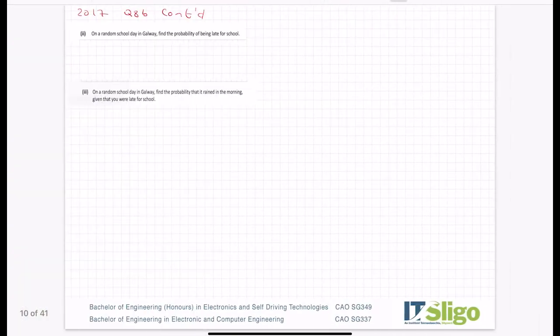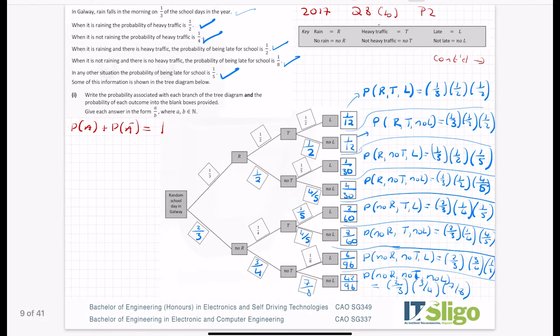So on a random school day in Galway, find the probability of being late for school. So the probability of being late. Okay. Well, what you have to do is you have to go, well, I'm late here. I'm late here. I'm late here, and I'm late here.